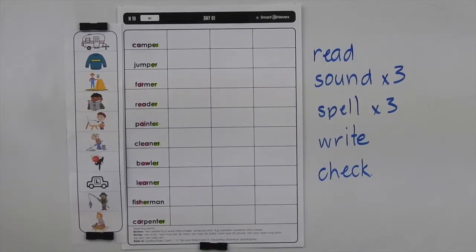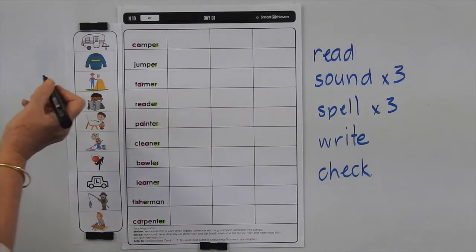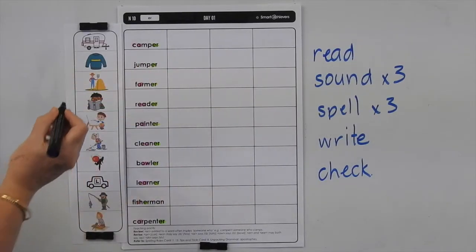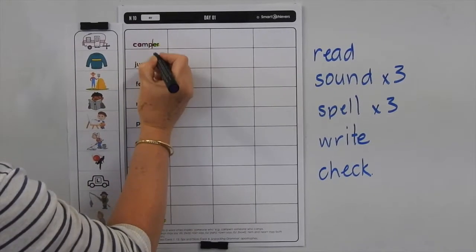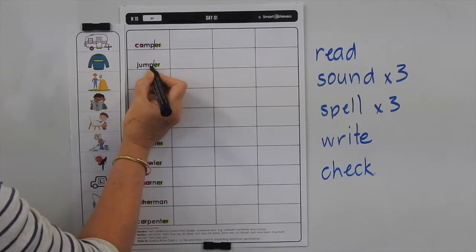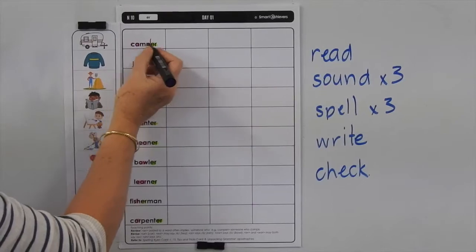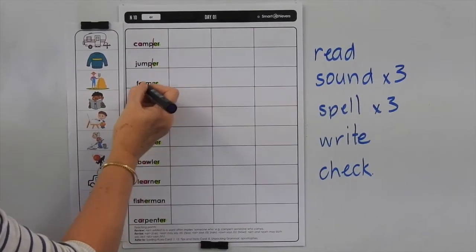Right, let's go back now and look at reading, sounding, writing those words. So we've got camper, so let's break them into syllables. Camp-er. Of course, when we split these words, we keep the base word together and the suffix is split off. So we've got camp-er, jump-er, farm-er.